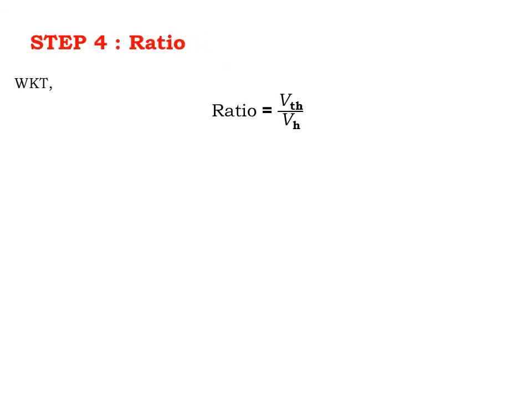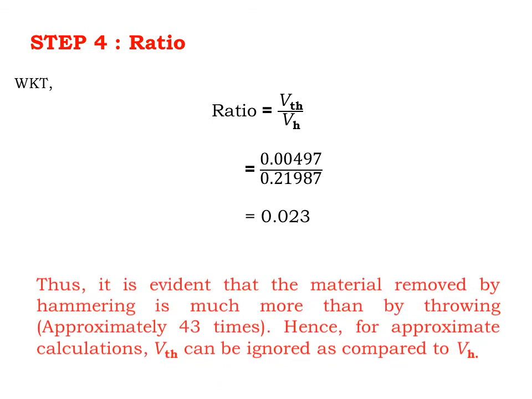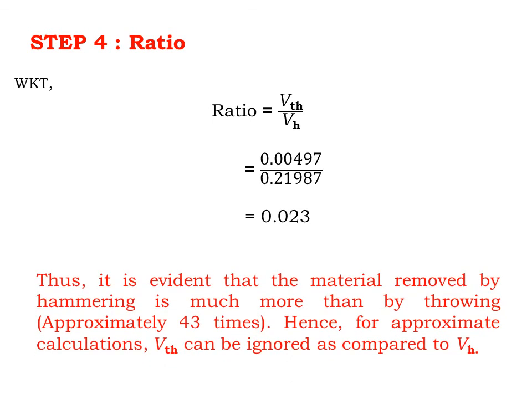Step number 4. Now the ratio of V_th to V_h is obtained by substituting the corresponding values, and we find that the ratio is 0.023. Thus, it is evident that the material removed by hammering is much more than by throwing model. Hence, for approximate calculation, V_th can be ignored as compared to V_h.